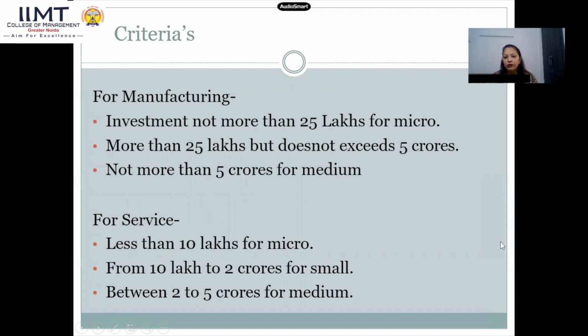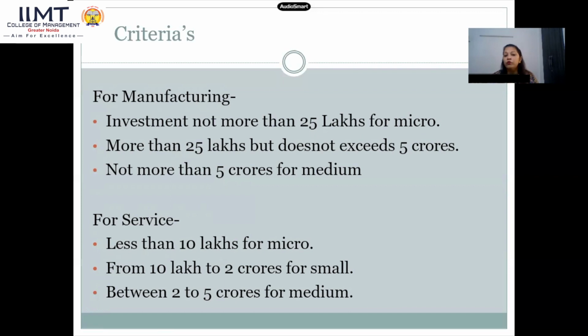As you see, I'd like to clear one thing here: these MSMEs will invest in two parts, whether in the manufacturing sector or in the service industry. So if I go for the first, manufacturing: all those enterprises who have investment not more than 25 lakhs are considered as micro industry or micro enterprises.